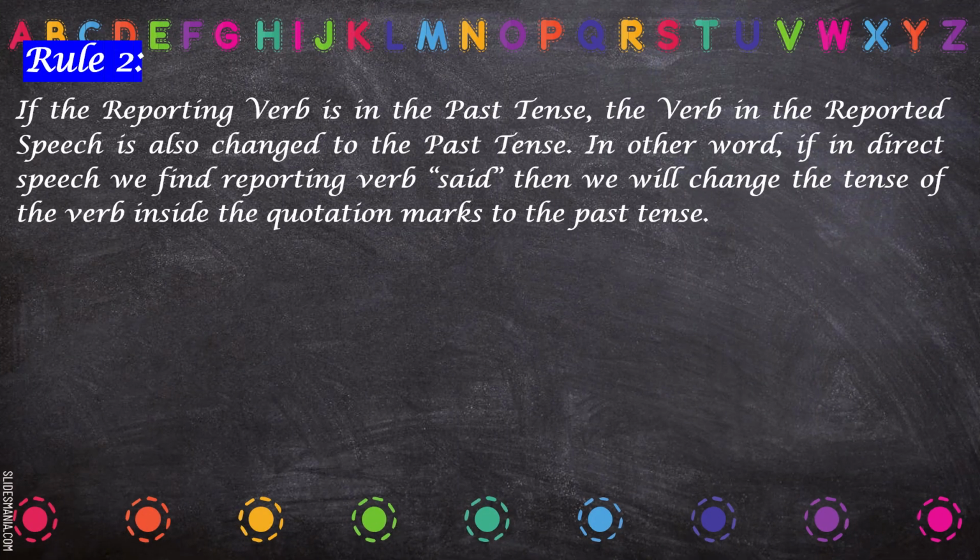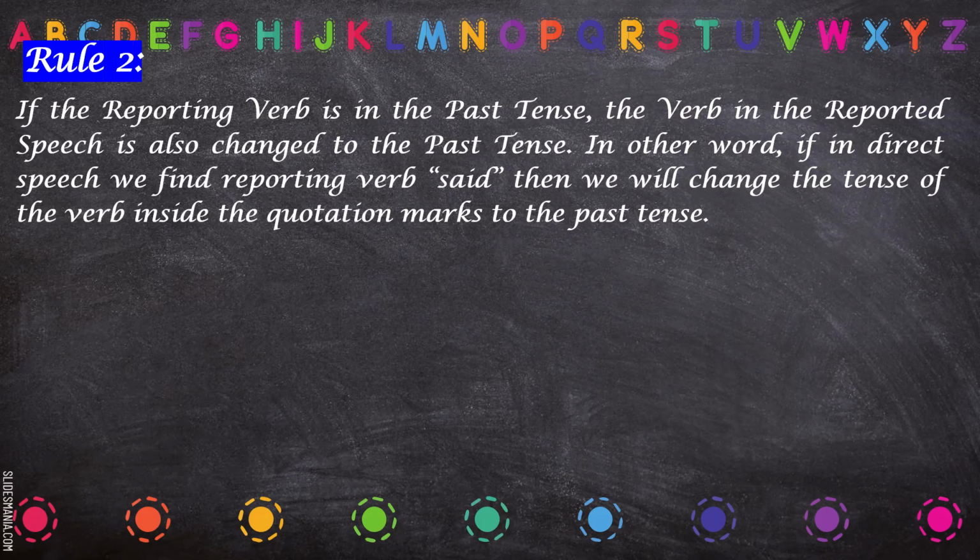Now rule number 2: if the reporting verb is in past tense, now here comes all the game. What happens whenever the reporting verb is in past tense? Then the verb in the reported speech is also changed to the past. We have to change the verb in the reported speech to its past form.